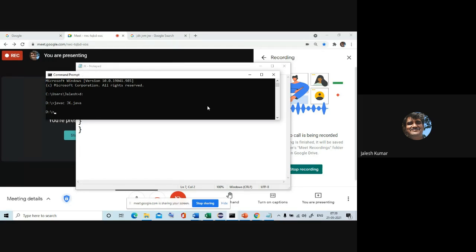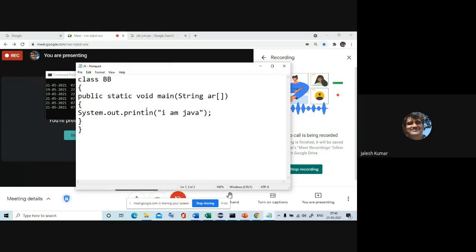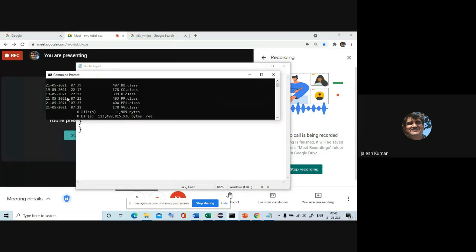After compiling this, what happens? A class file will be generated. If you see the class files, there is no jk.class, because we don't have any class with the name jk. The program class is bb, is it not? So when you compile this, it creates bb.class.